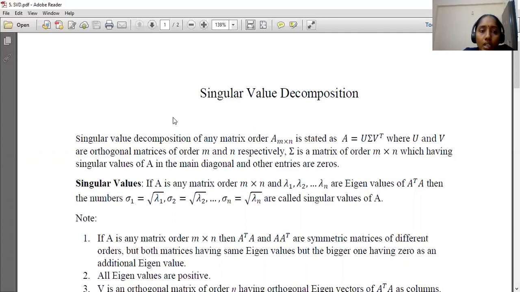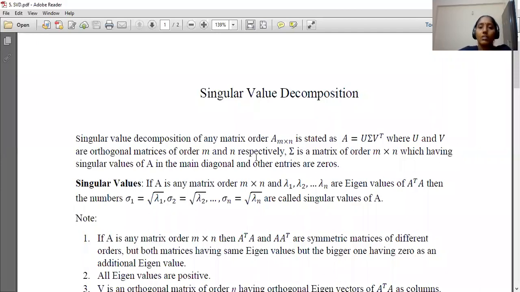The singular value decomposition of any matrix A of order m by n is stated as A equals U sigma V transpose, where U and V are orthogonal matrices of order m and n respectively.